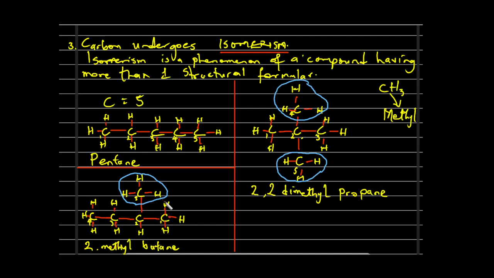So if you look at it now, we're talking about isomerism. That is what isomerism is about, showing different structural formulas for a particular compound. We have just used this as an example, showing the number of different possibilities of structural formulas that we can have for a particular compound. So that is the third characteristic property of carbon. Let us go to the fourth property now.